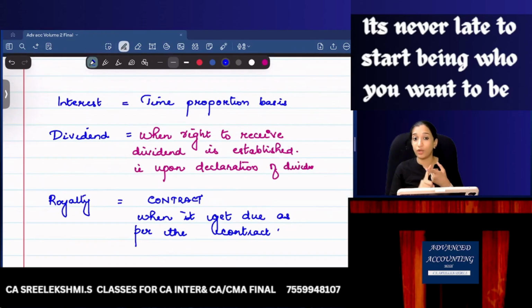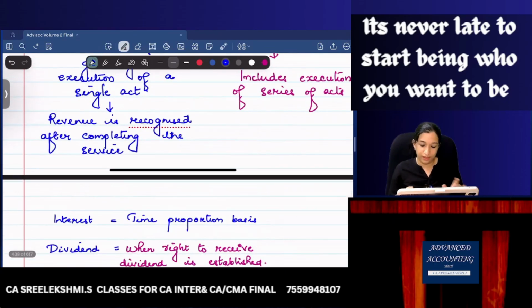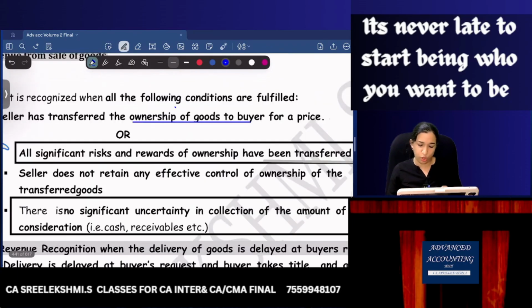So interest, what are the keywords? Time proportion basis. Dividend, when the right to receive dividend is established, that is when the dividend is declared. Royalty, as per the contract, when the royalty gets due, rent gets due, it can be recognized as revenue. Okay, let me see from the material notes.